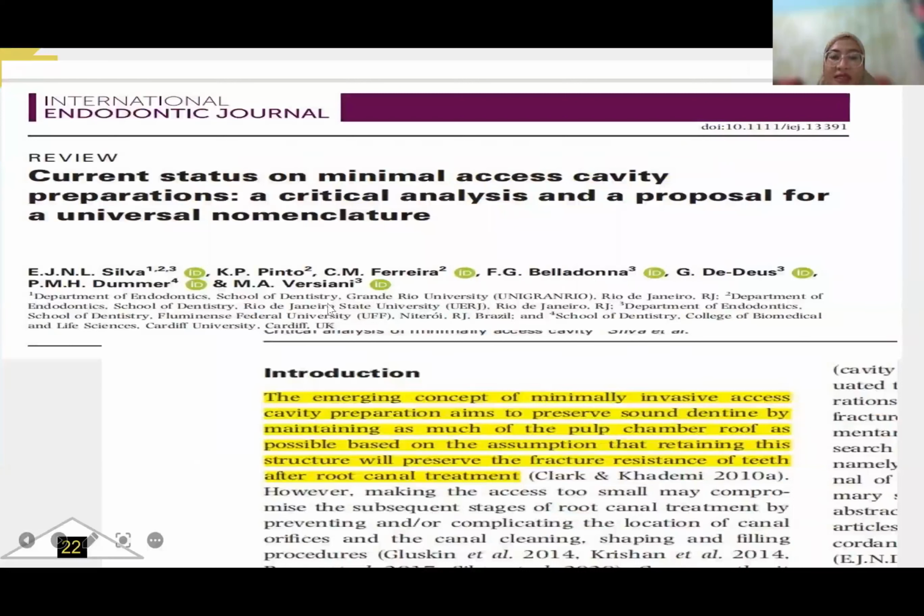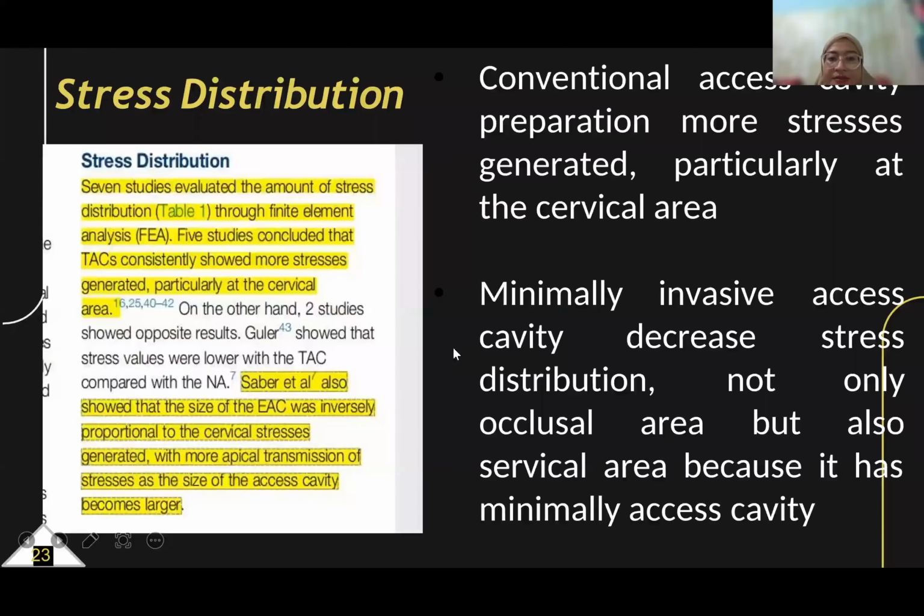And the other journal said that minimally invasive access cavity preparation aims to preserve sound dentin by maintaining as much of the pulp chamber as possible, because preserving as much of the pulp chamber is to preserve the fracture resistance of the tooth.